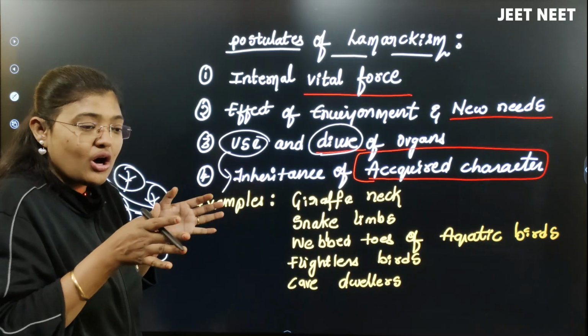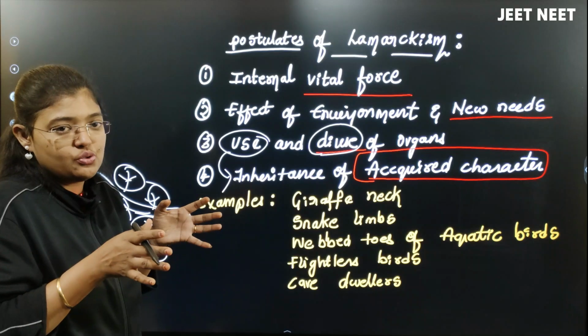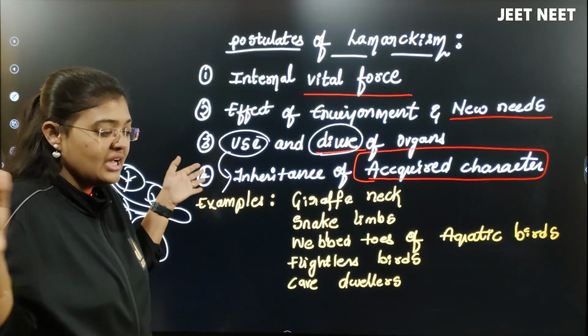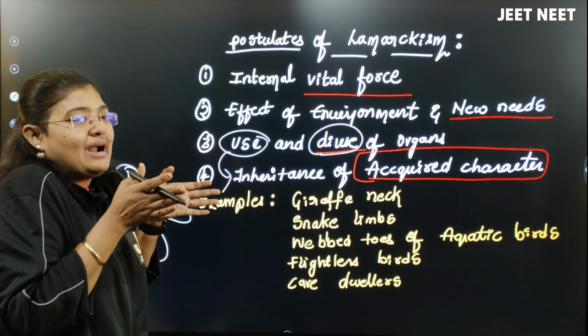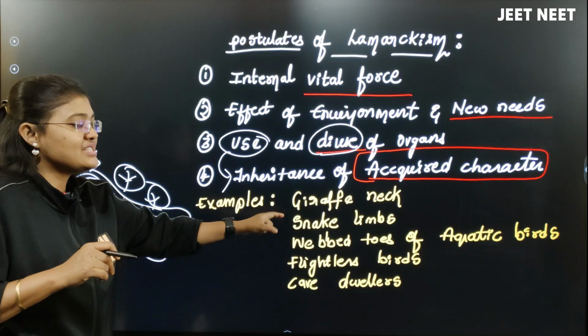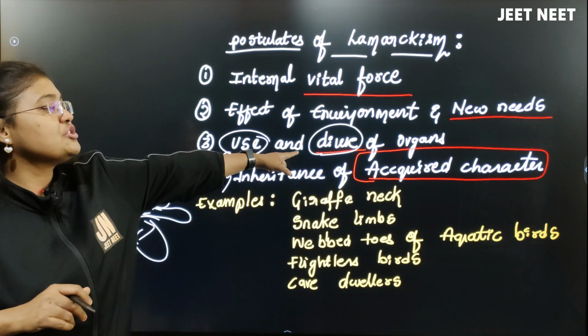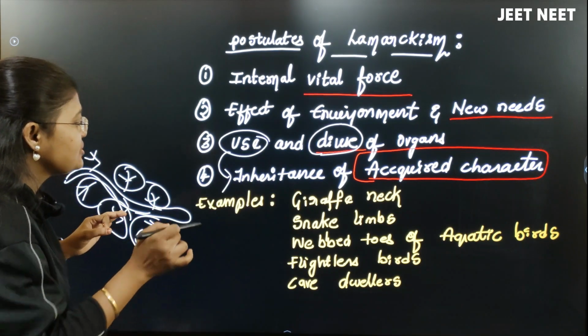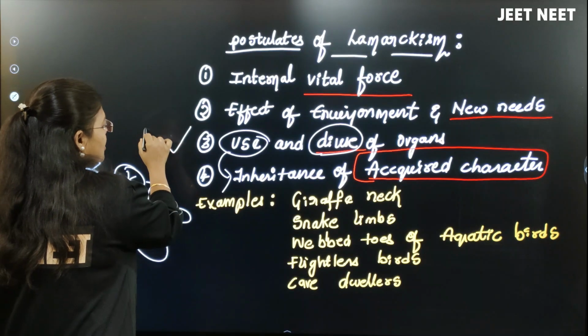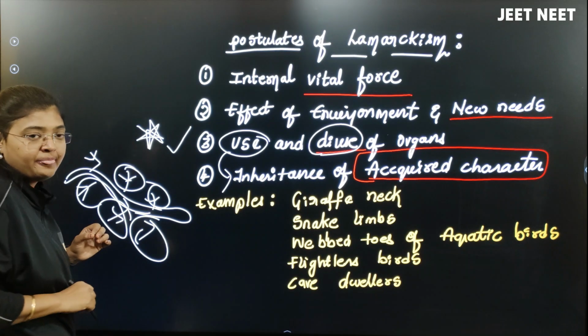Slowly, as the part is not being used, the disintegration of the part happened in the snakes. So the snakes do not have limbs here, which means disuse of organs. To some extent this point is correct according to Lamarckism here, right?